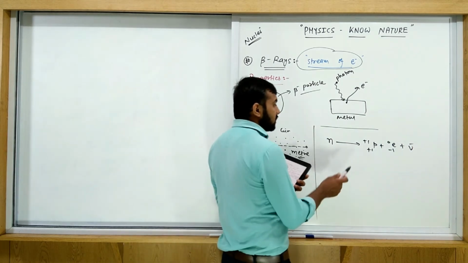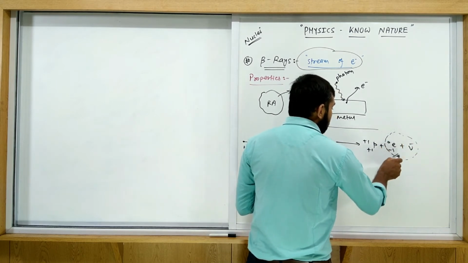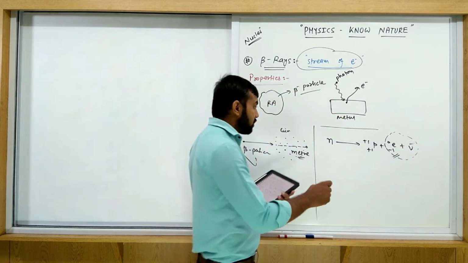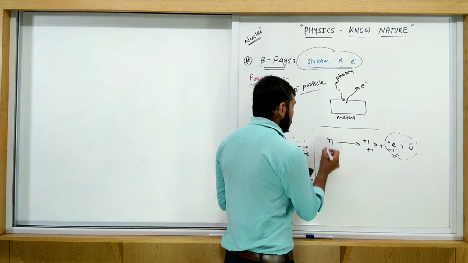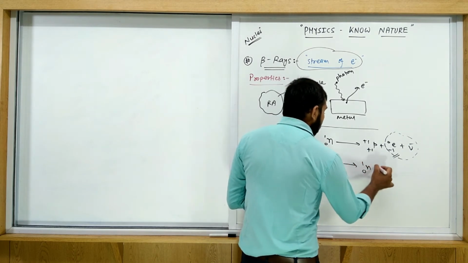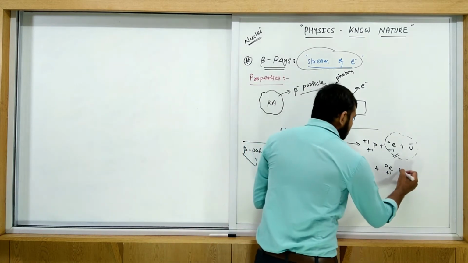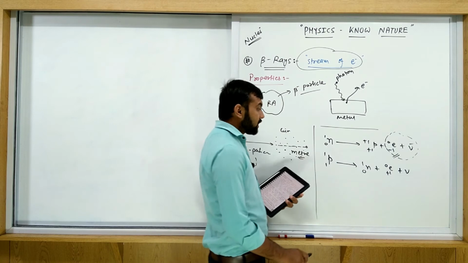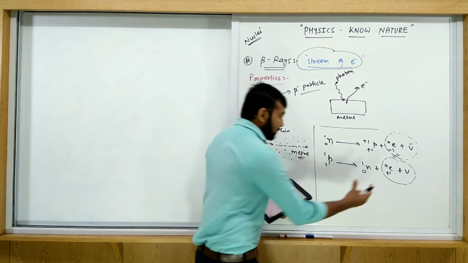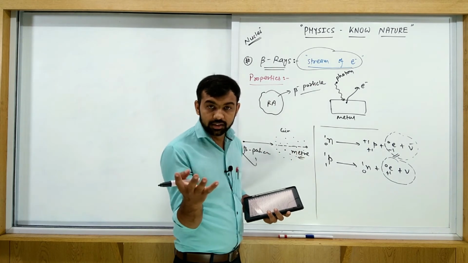Whatever energy is produced during the nuclear reaction is shared between these both. Some of the energy is gained by the beta particle and some by the antineutrino. Similarly, consider the proton 1p1, it is converted into a neutron plus a positron, then here a neutrino. Whatever energy is produced is shared between the beta particle and neutrino. So all these beta particles have different energy.